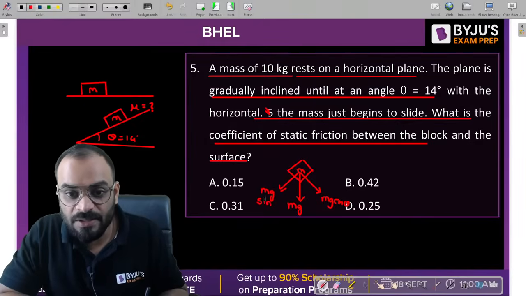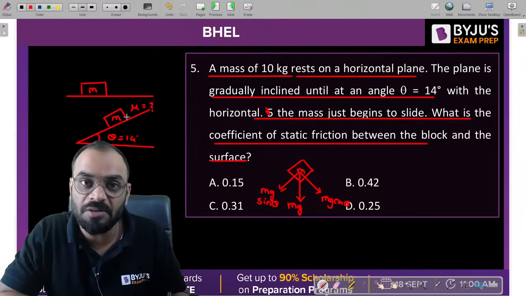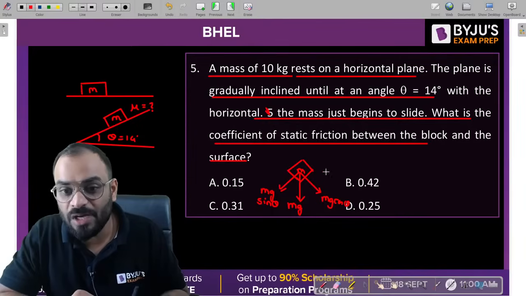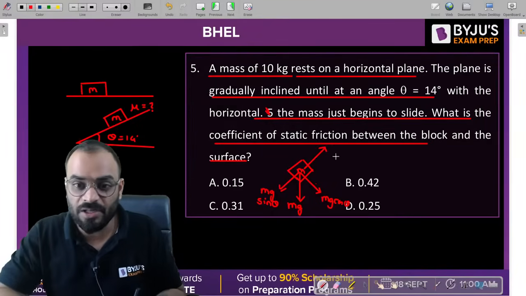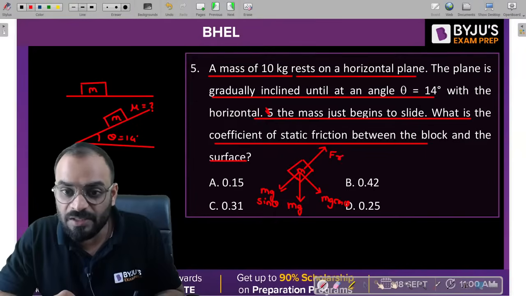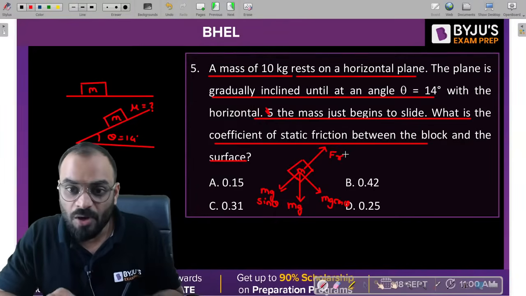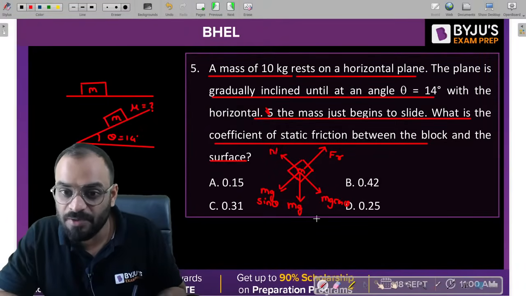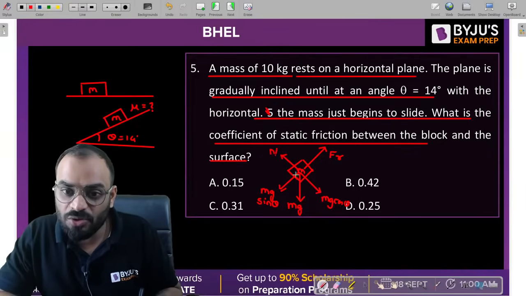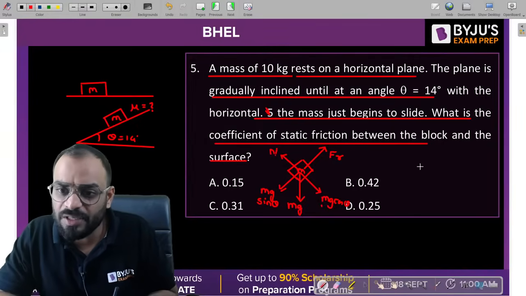Now you know that there is certain friction between the block and the surface. Due to that, a friction force will be generated in the backward direction. So we can write here, this is basically Fr, correct? Now how much is this value of Fr? It is nothing but mu times the normal reaction. So this is our normal reaction N. Now can we solve it? Normal reaction is equal to what? mg cos theta.